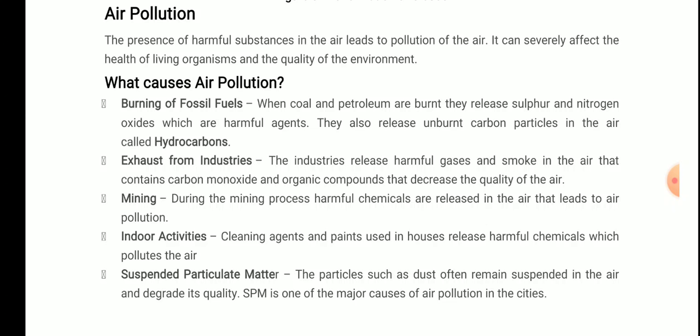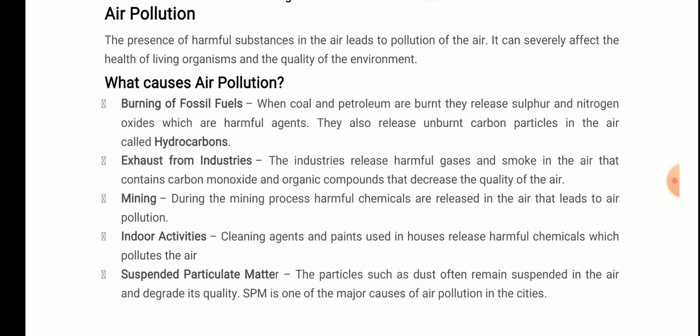So next is, what causes air pollution? We have been studying this for many years now: air pollution, water pollution, soil pollution, and the reasons and causes. We have been studying it for quite a long time, and everyone is familiar with them. So let's discuss them one by one.